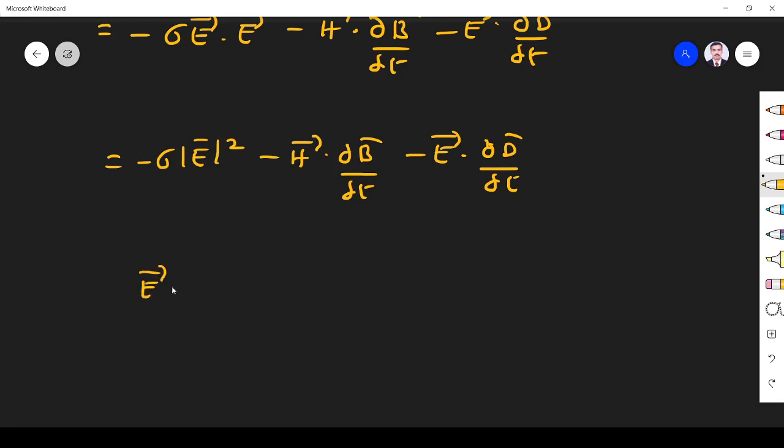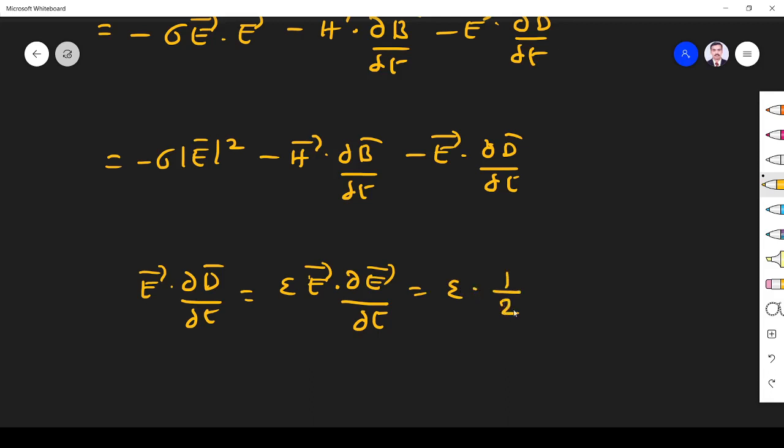E dot dou D by dou T can be written, as D is equal to epsilon E, as epsilon E dot dou E by dou T. I can write this as epsilon into 1 by 2 dou by dou T of E dot E. So it is E squared.